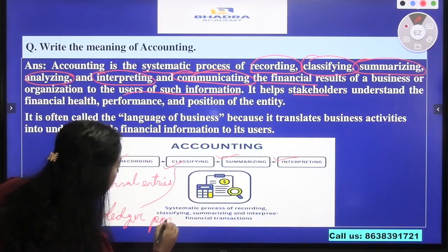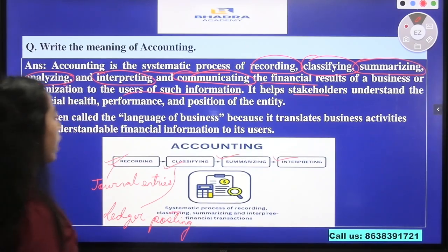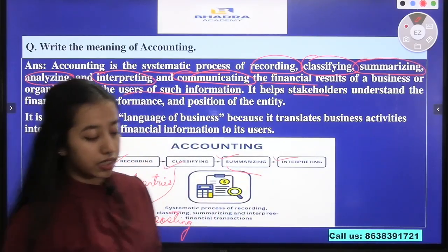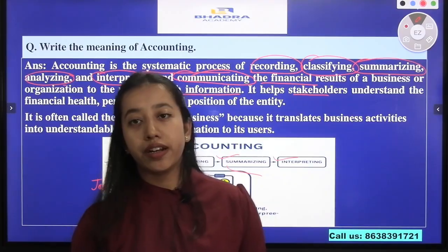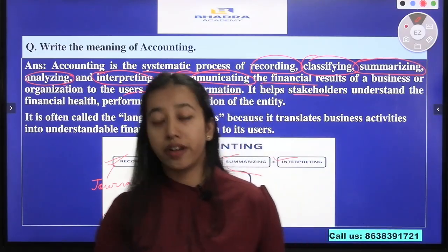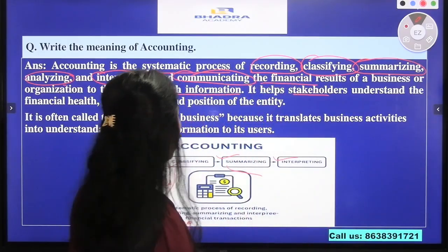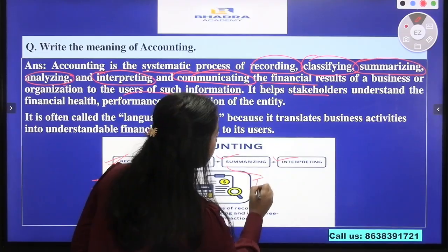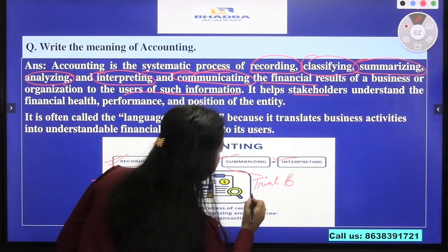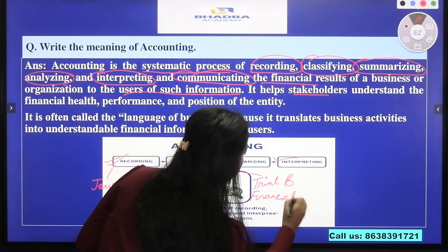So in the classifying stage we do ledger posting, and in the next stage we do summarizing. How is summarizing done? Trial balances are prepared, the profit and loss account is prepared, and the balance sheet is prepared. That is, the financial statements are prepared in this stage, the stage of summarizing. So the trial balance and financial statements are prepared in the summarizing stage.